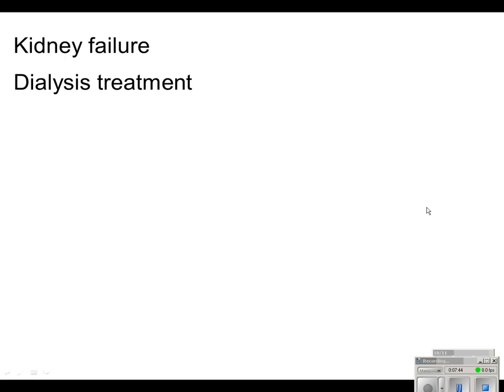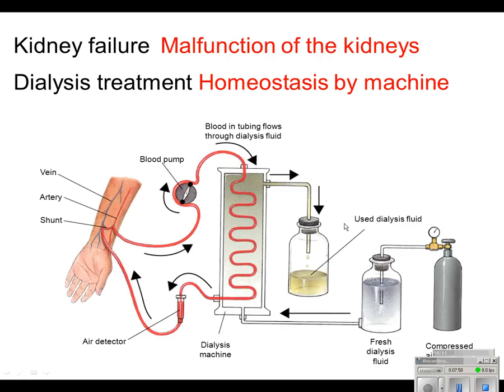Now, if someone experiences kidney failure, which is actually malfunction of the kidneys, and they're not functioning correctly, the body can actually become very toxic because the blood is not being filtered correctly. So in order to help that, the person may undergo dialysis treatment, which is a way to maintain homeostasis using a machine. Now remember that an artery delivers the blood to the kidney, and then that filtered blood enters the vein and goes back to the heart to be recirculated around the body.